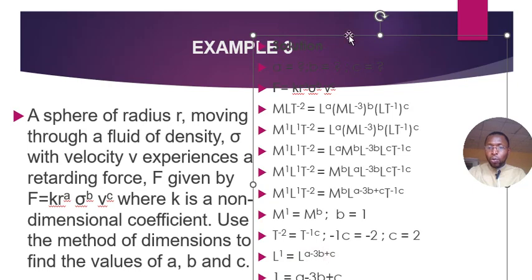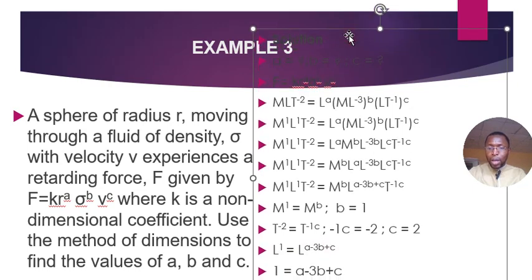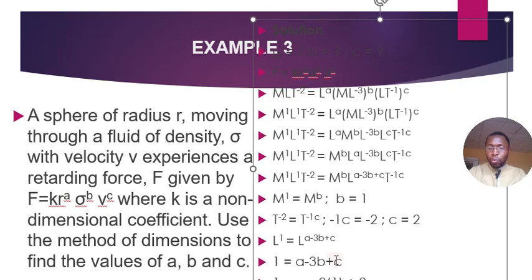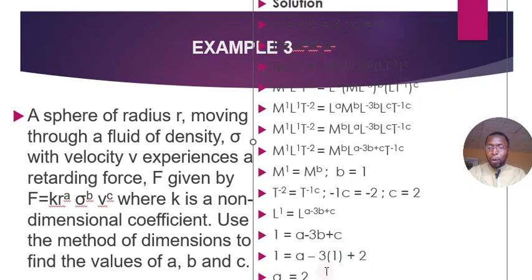Now when we do that, we will be having 1 equals a minus 3b plus c. Now that we've obtained the value of b to be 1 and the value of c to be 2, we substitute them into this equation here, and when we do that, we'll be having 1 equals a minus 3 into bracket 1, because our b is 1, plus 2, because our c is 2. And when we simplify this, our a will be equal to 2. That's all for example 3.